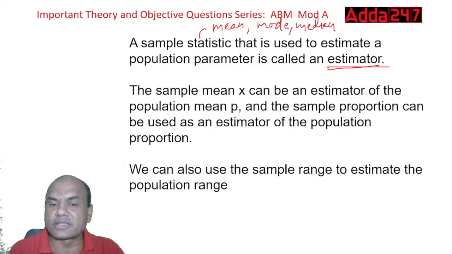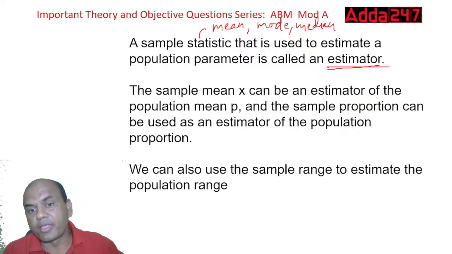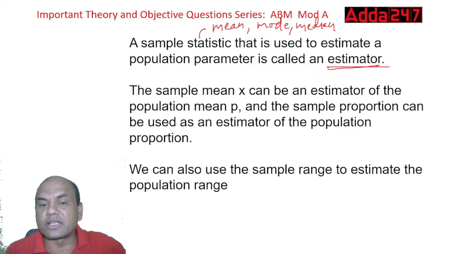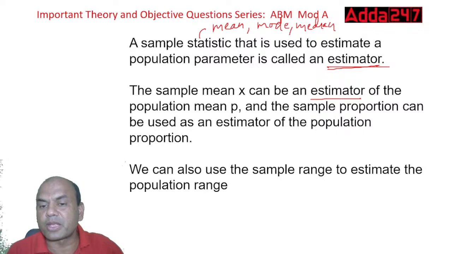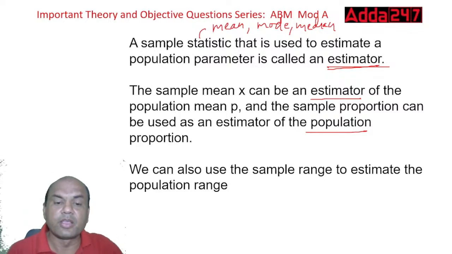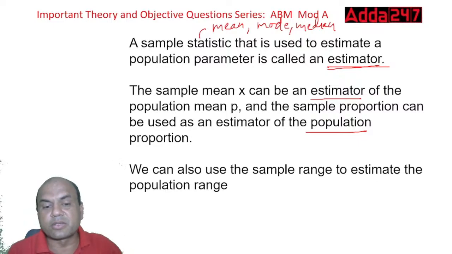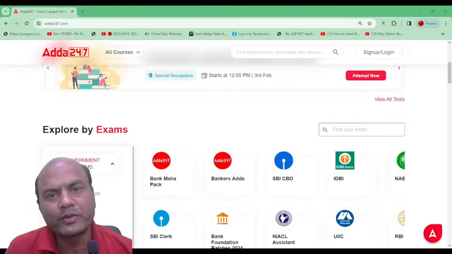The sample mean X can be an estimator of the population mean. And the sample proportion can be used as an estimator of the population proportion. So the sample mean can be used as the estimator, and the sample proportion can be used to estimate the population parameter. So what does it mean? I'm calculating this mean from the samples and using it for the population. We can also use the sample range to estimate the population range. So that was the YT series.